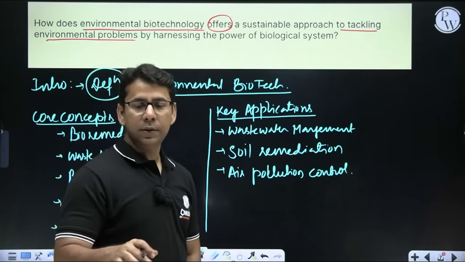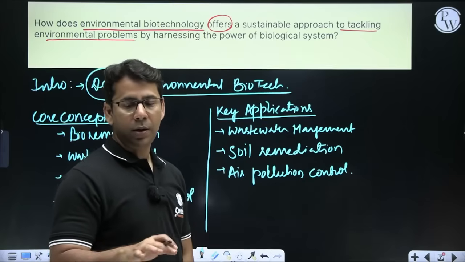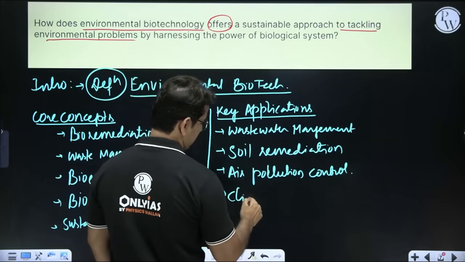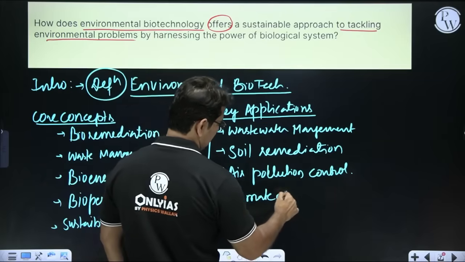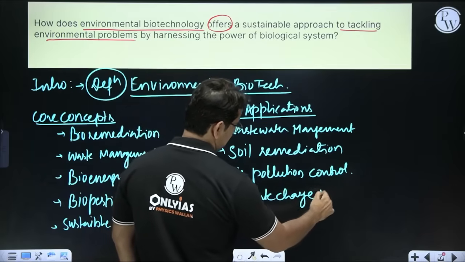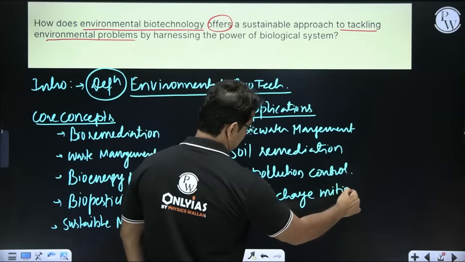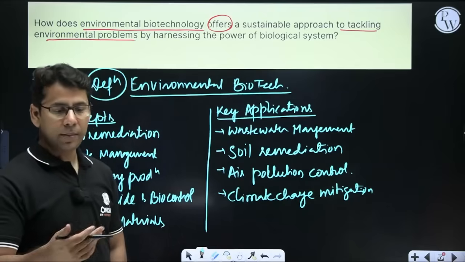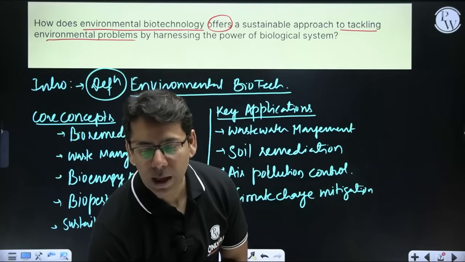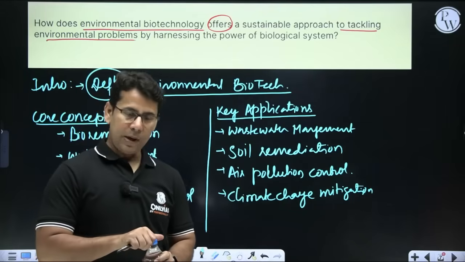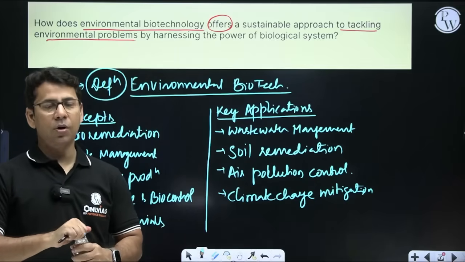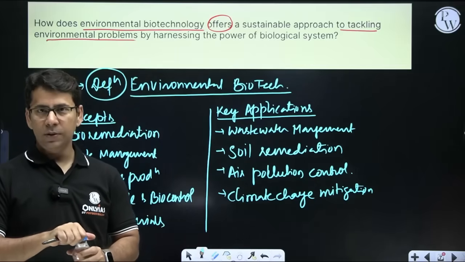Then we are also doing climate change mitigation. How? We are developing carbon capture and storage technology, carbon sequestration technology, with the help of biotechnology.